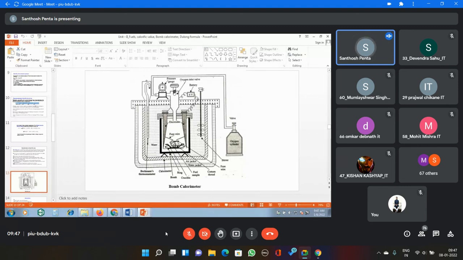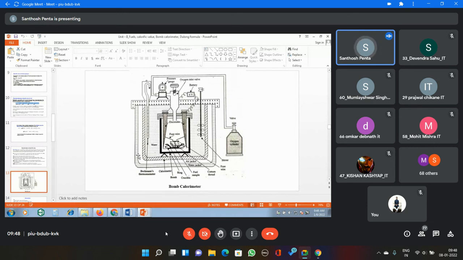Let us assume that here one small container is there. Inside of that we keep the solid fuel, but that solid fuel is connected with this fuse wire. This is very, very important, or otherwise the combustion reaction may not happen. The fuse wire which is connected with electrodes should have a connection with the sample. That means here we have to knot the sample with the fuse wire with the help of thread. Sometimes they use cotton thread, because they should have some connection.